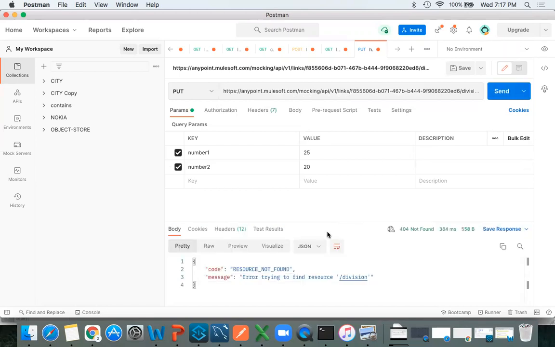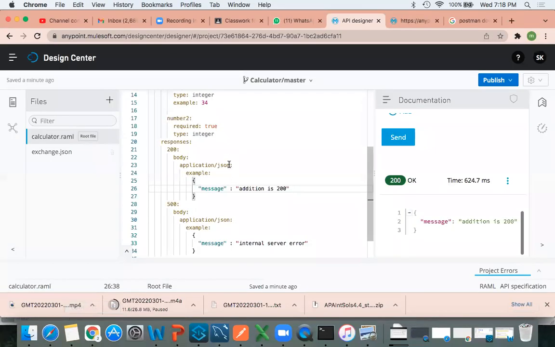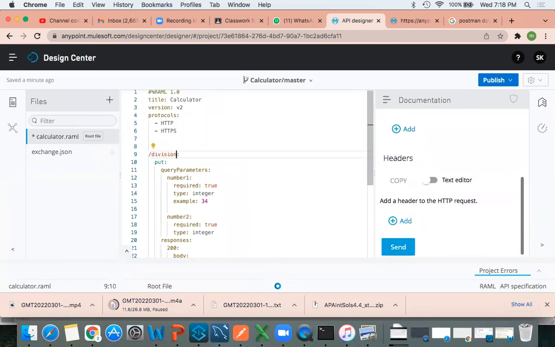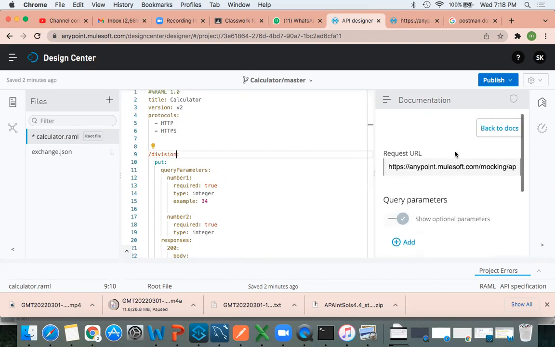No, I'm not asking about this, sir. The previous one, in the design center. Here, if we give division, nothing will happen. See, this is just a resource path. Yesterday I told you, right? It is just a name, that's it. Even if you provide any name, you can keep your own name also. See, now if I test this, it will work.